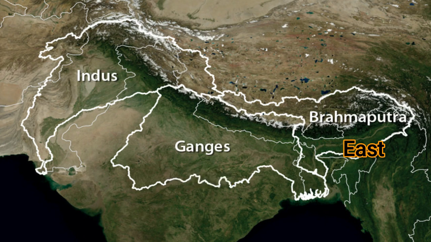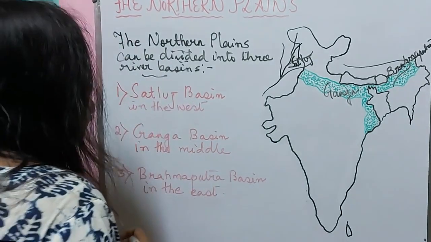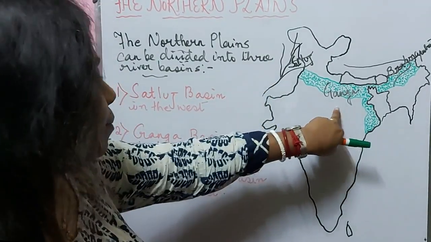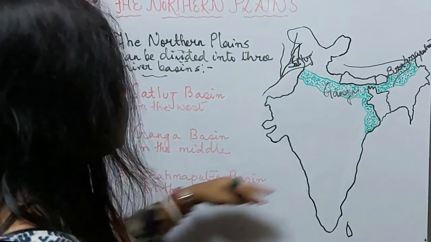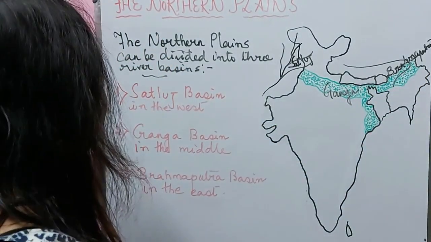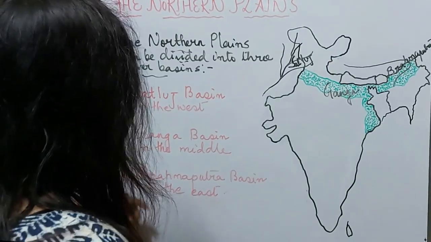So, where is Brahmaputra? In the east. So, the Satluj Basin is in the west, the Ganga Basin is in the middle, and the Brahmaputra Basin where? In the east. So, the northern plains can be divided into 3 river basins: Satluj Basin in the west, the Ganga Basin in the middle, and the Brahmaputra Basin in the east.